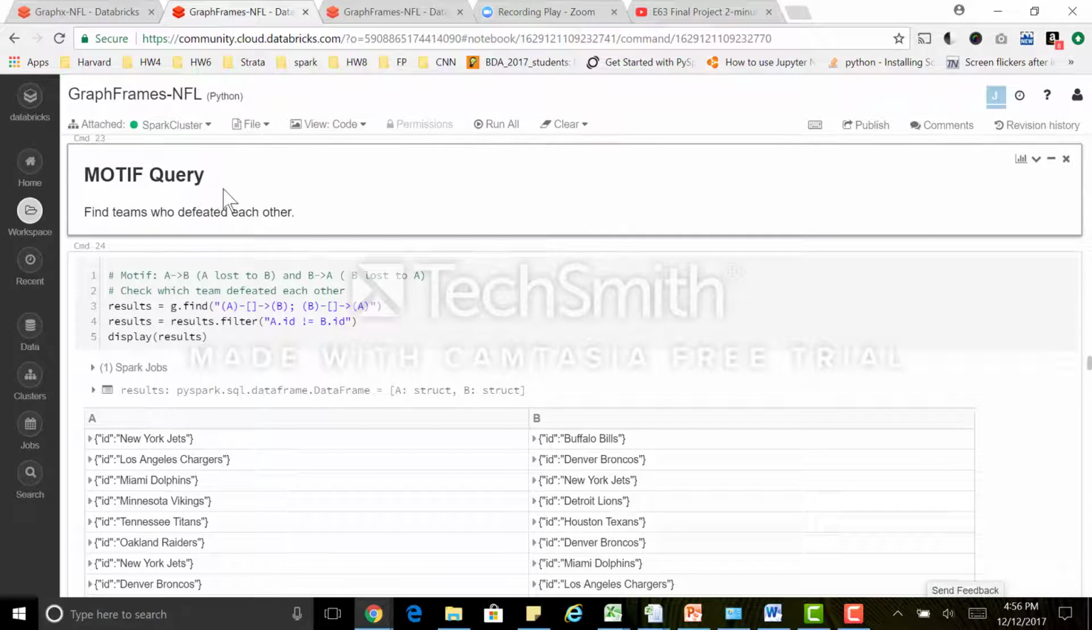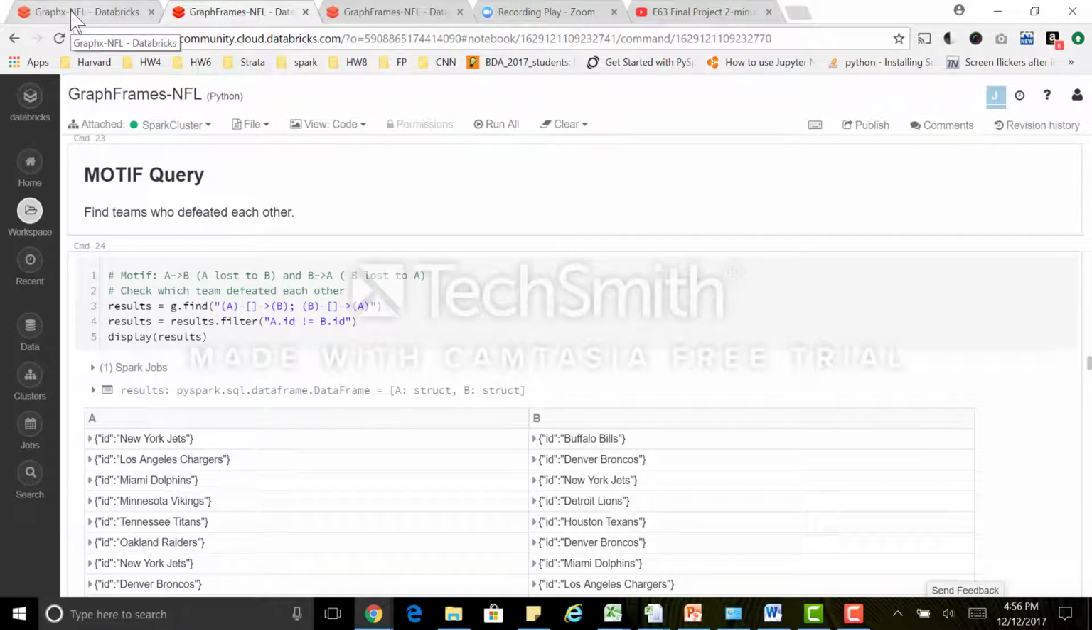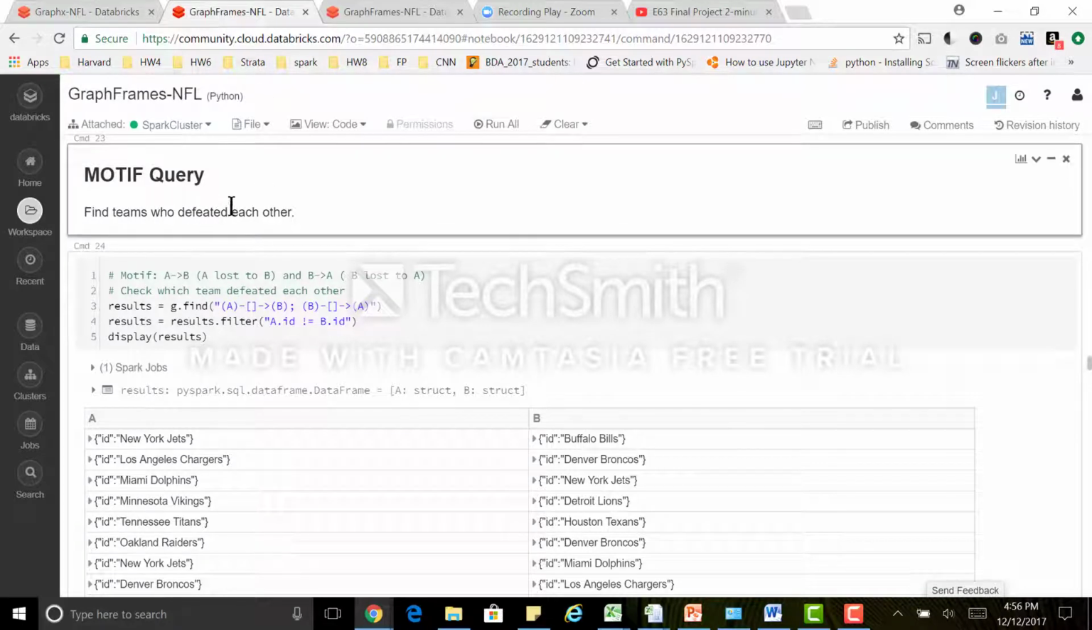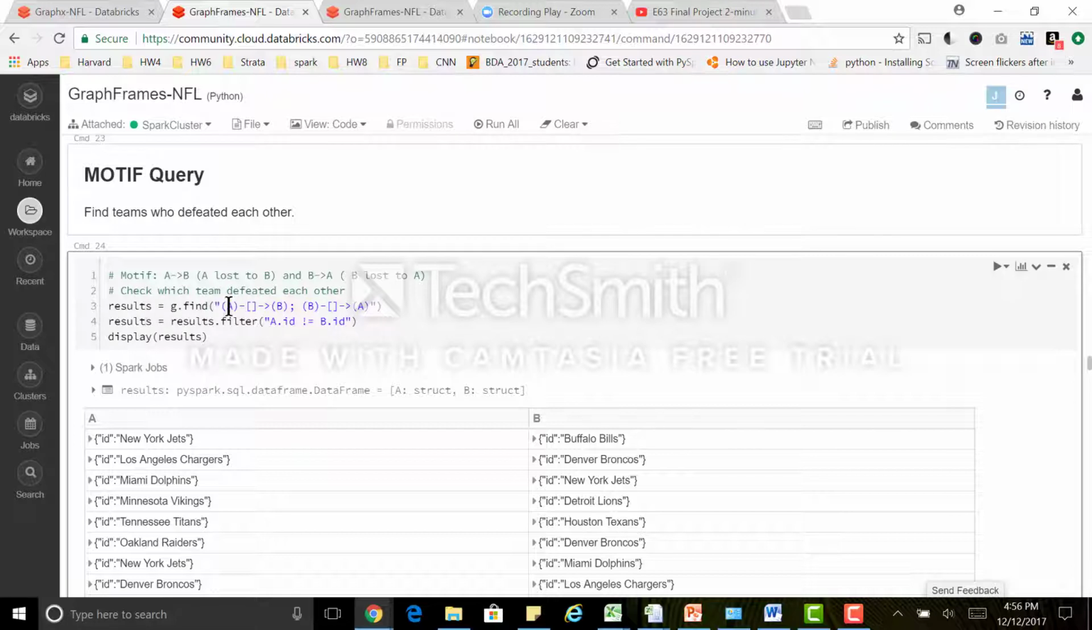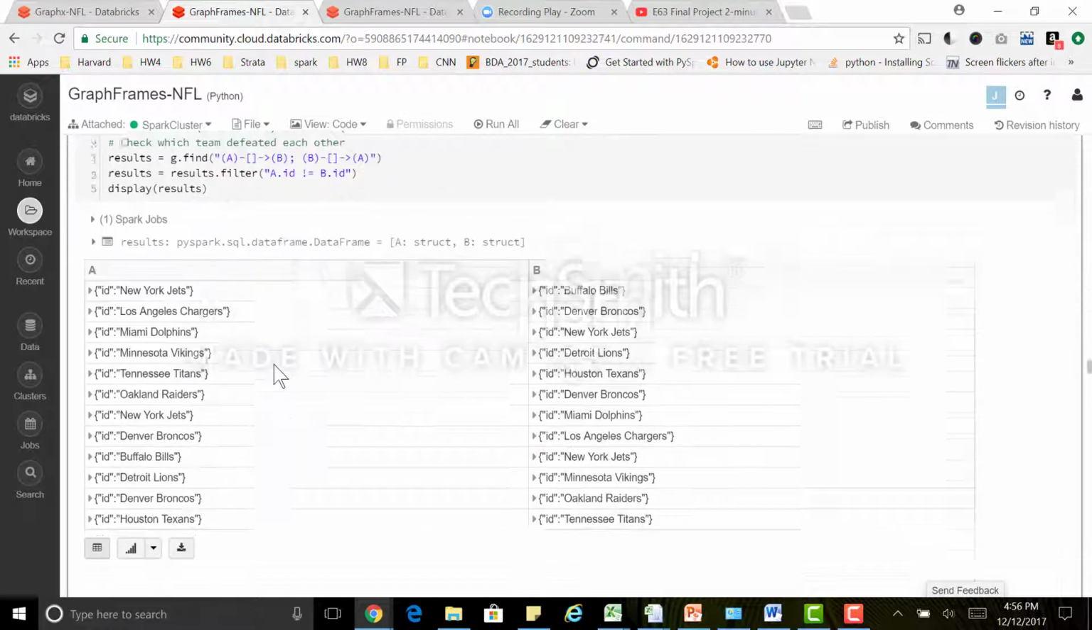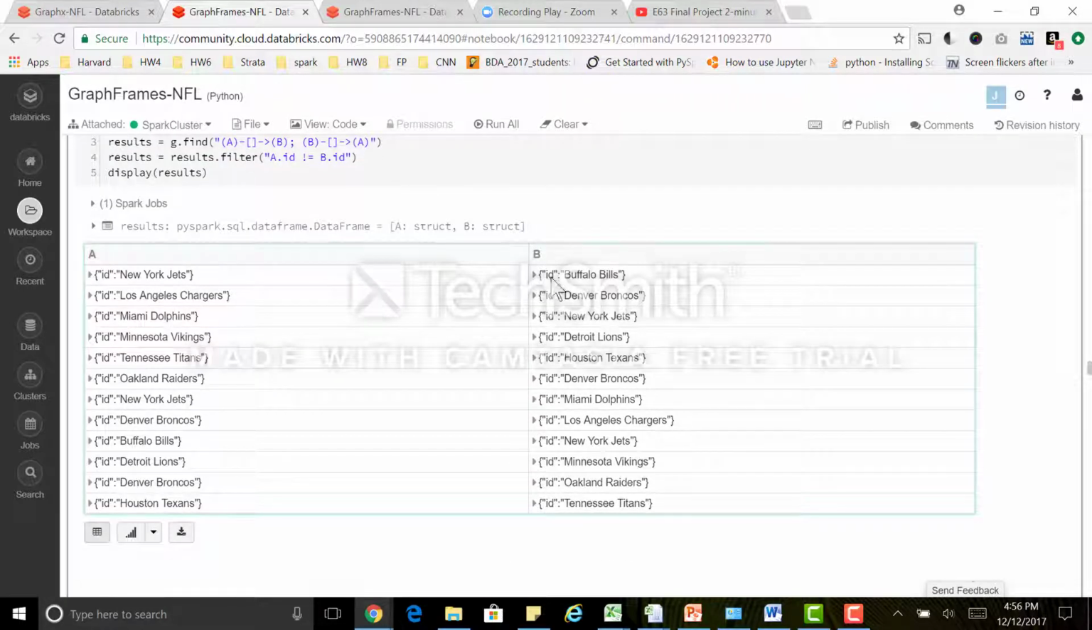One of the powerful things of GraphFrames that's missing from GraphX is the queries. You can do graph queries. For example, if I want to find the teams who defeated each other, all I have to do is say graph.find and use this motif notation, A to B and B to A, and it will give me the results. So New York Jets beat Buffalo Bills and Buffalo Bills beat New York Jets, and so on. All these teams showing that they defeated each other.